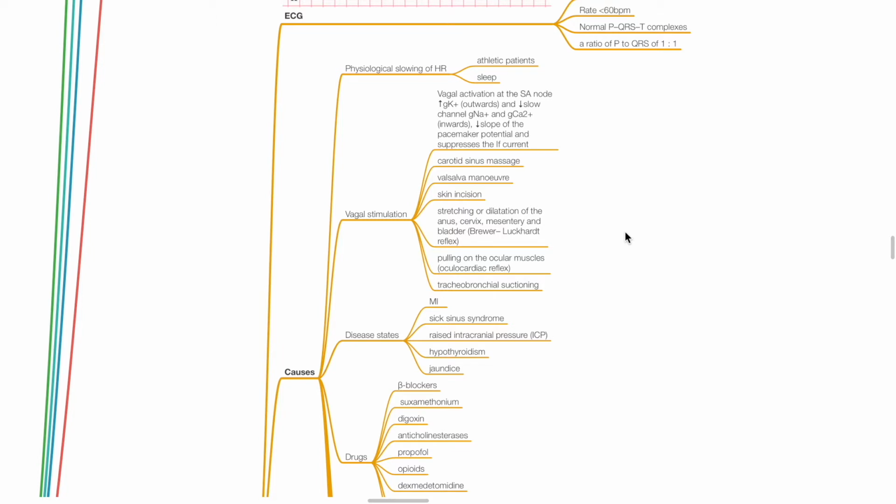Vagostimulation can be caused by carotid sinus massage, Valsalva maneuver, skin incision, stretching or dilation of the anus, cervix, mesentery, or bladder via the Bainbridge reflex, pulling of the ocular muscles in oculocardiac reflex, and tracheobronchial suctioning.